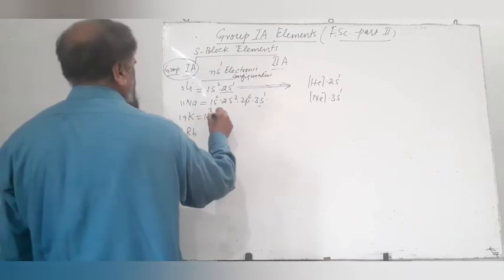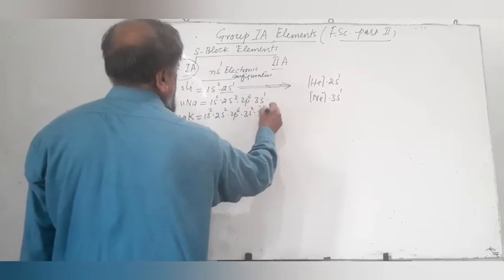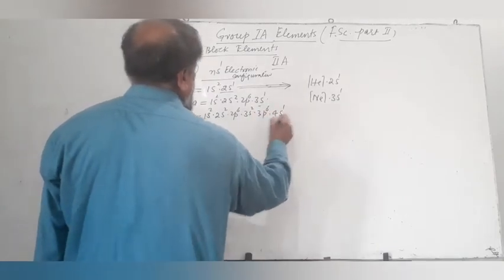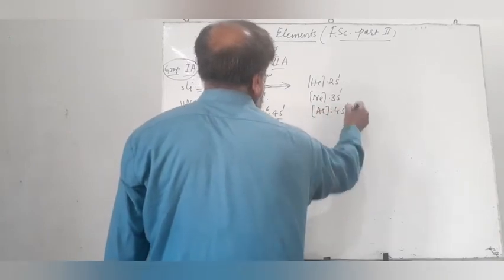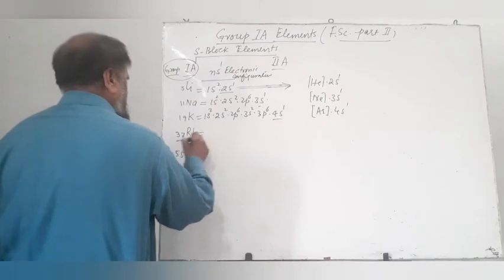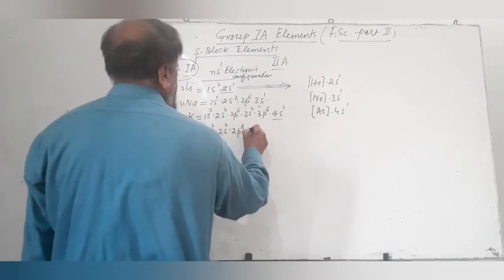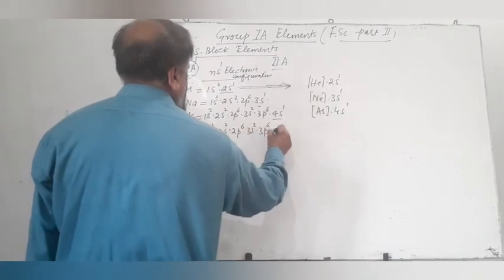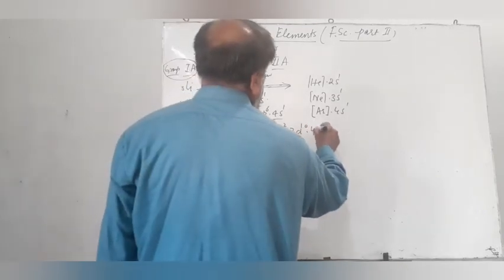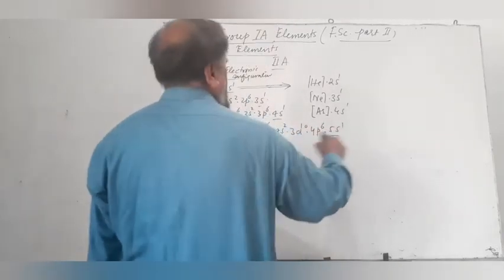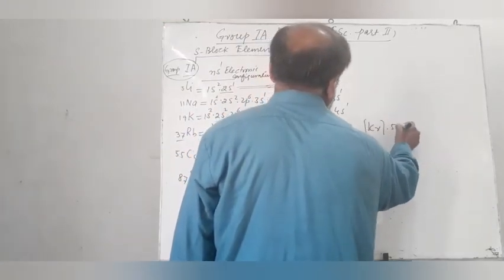Potassium has the configuration 1s2 2s2 2p6 3s2 3p6 4s1, or it can be written as argon configuration into 4s1. Rubidium has 37 electrons. It has configuration 1s2 2s2 2p6 3s2 3p6 4s2 3d10 4p6 and 5s1, or we can write it as krypton configuration into 5s1.